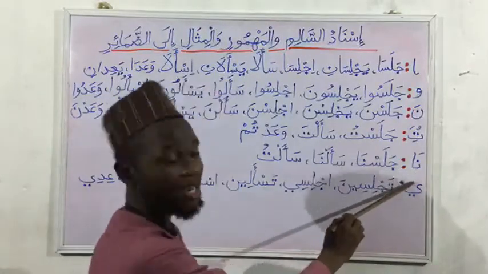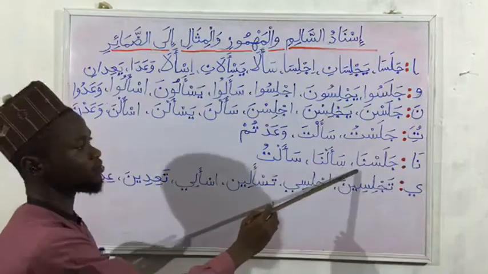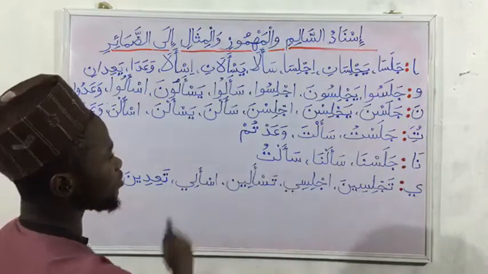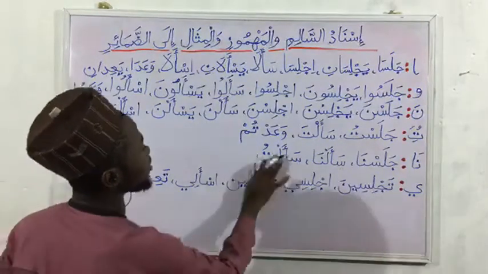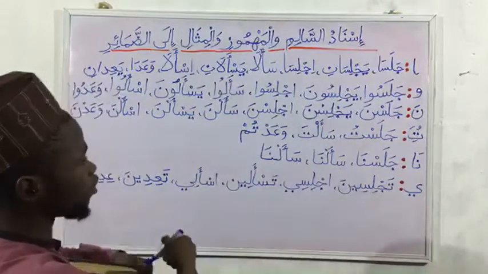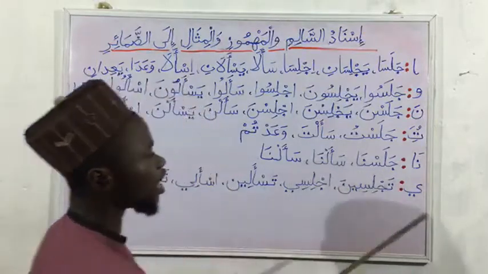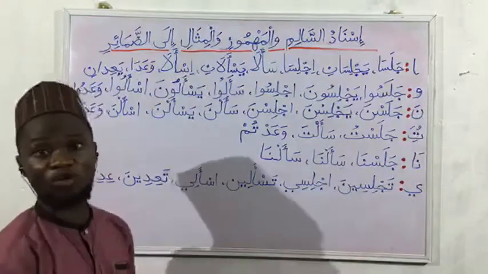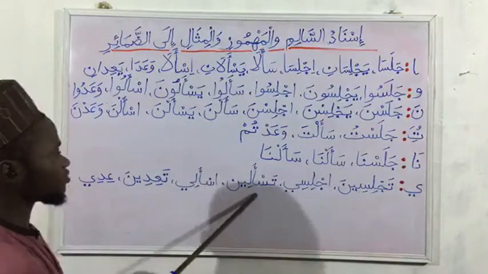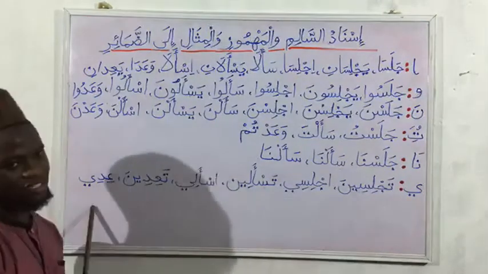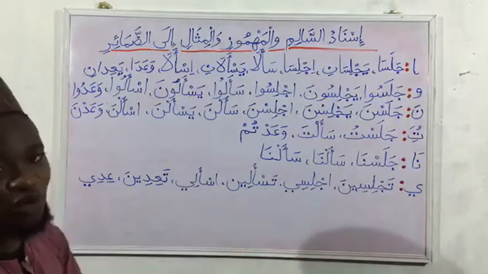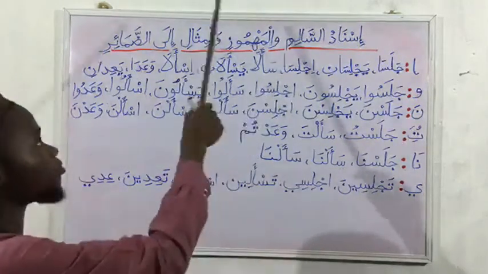Then we have Na ad-Dallatu al-Fa'il: Jalasna, for the Mahmuz you have Sa'alna. So that is for Na ad-Dallatu al-Fa'il. Then Ya'ul Mukhataba is also part of those that take sukun. So we have Tajlisina, Ijlisi, Tes'alina, Is'ali, Ta'idina, Idi. So these are how we would attach these pronouns to different verbs, Salim, Mahmuz, and Misal.